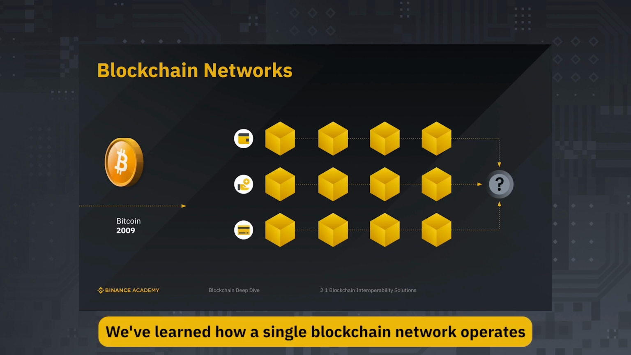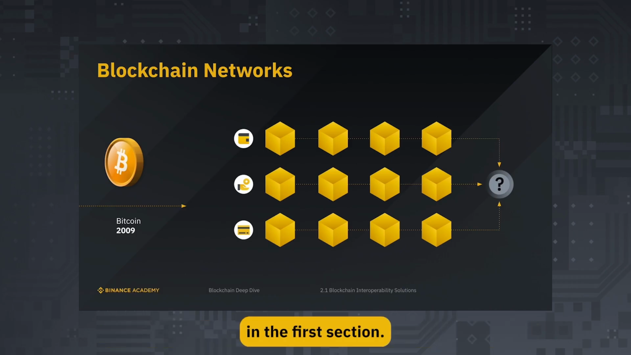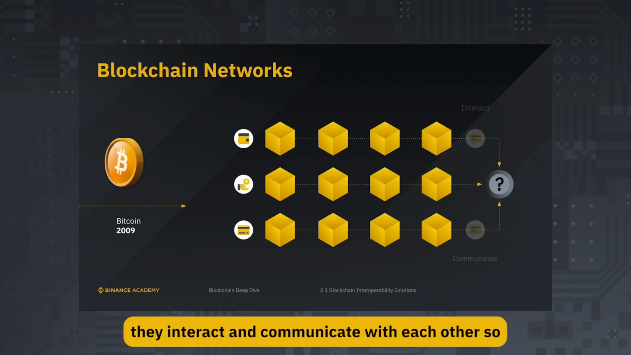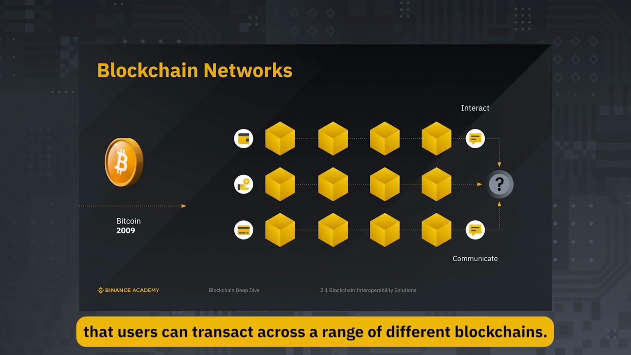We've learned how a single blockchain network operates in the first section. Now let's take a closer look at how they interact and communicate with each other so that users can transact across a range of different blockchains.